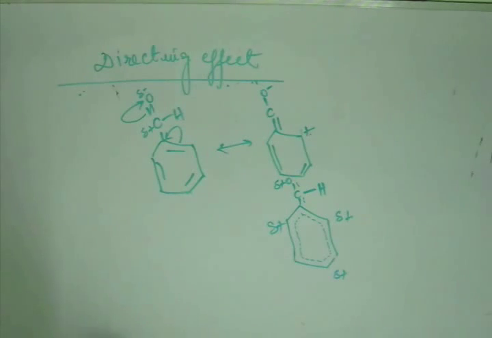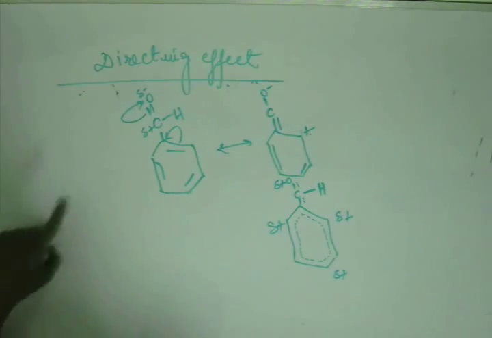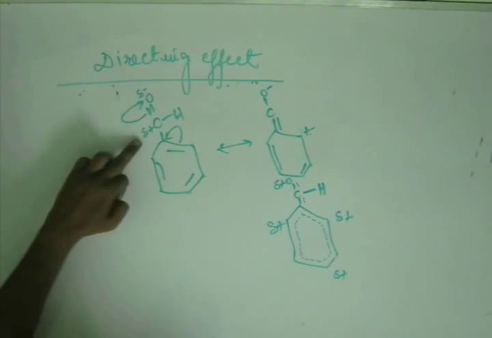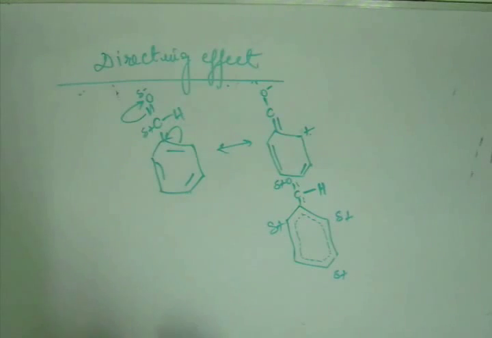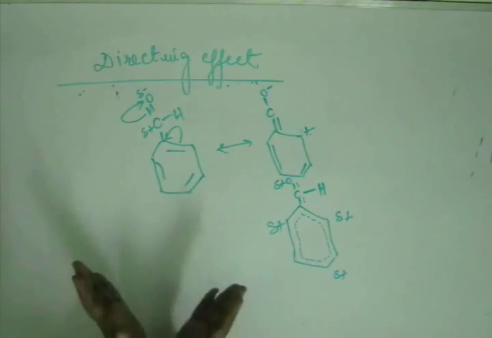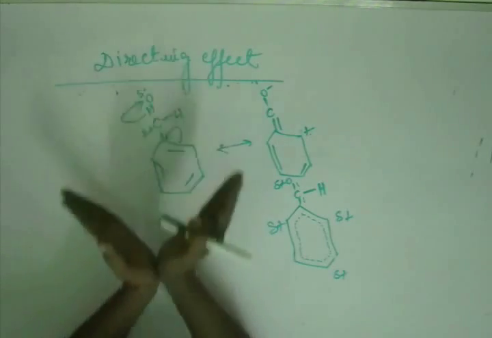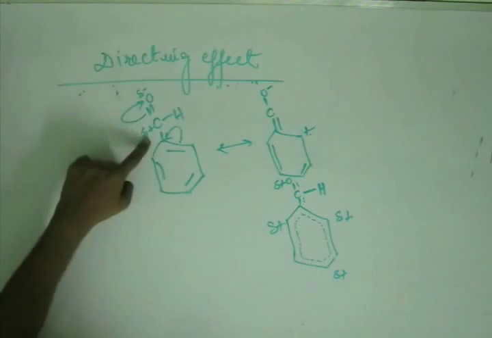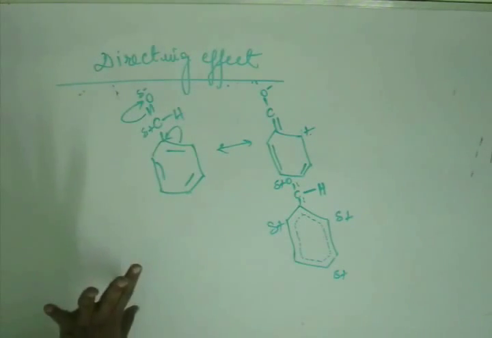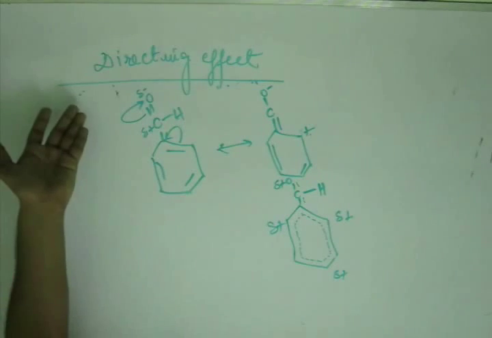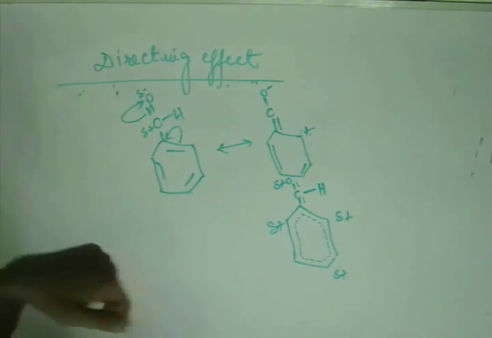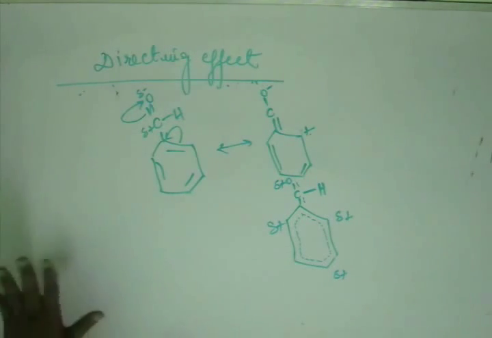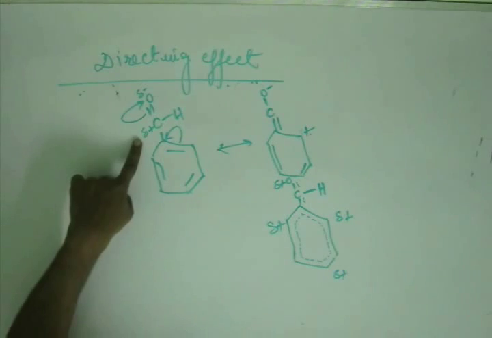That's one thing. What you have to observe is, if you have any atom which is electron deficient, like here we had a carbon which was electron deficient, and that atom is directly attached to benzene, then the electron density of benzene will diffuse out into the orbital of that atom. If you have a rich site adjacent to the benzene ring, electron will come into the benzene ring. If you have a deficient site outside the benzene ring, then the density will go outside the benzene ring. So the benzene ring is both electron donating and electron pulling, depending upon what is attached to it.